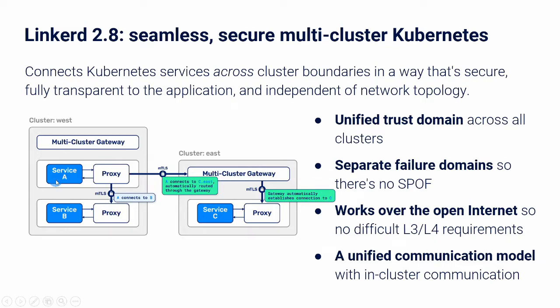As seen in the diagram, service A on cluster west can communicate with service C on cluster east simply by addressing it directly as C.east, or by addressing it as C and having Linkerd automatically route traffic for that service to the cluster east, regardless of whether that communication happens within a cluster, across the cluster, within a data center or VPC, or across the public internet. Linkerd will establish a connection between the clusters that's encrypted and authenticated on both sides with mutual TLS.